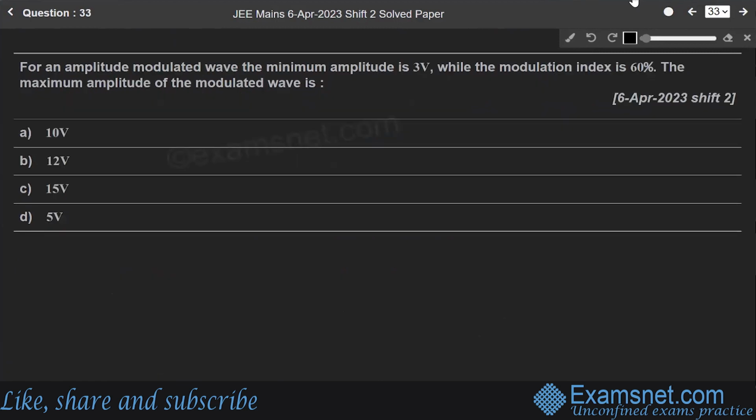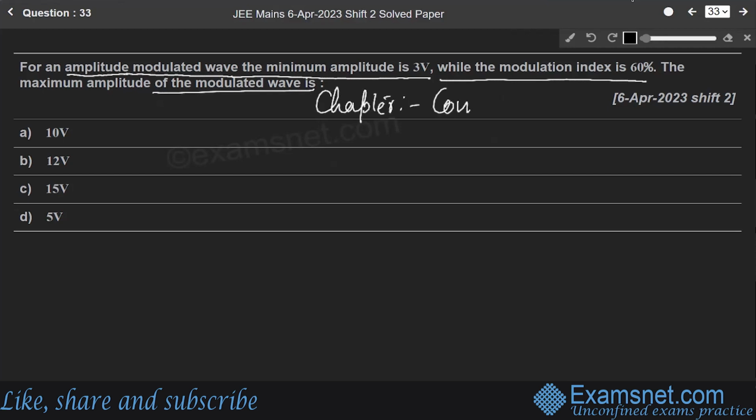This question says that for an amplitude modulated wave, the minimum amplitude is 3 volt, while the modulation index is 60%. The maximum amplitude of the modulated wave is what? This question is from the communication chapter.